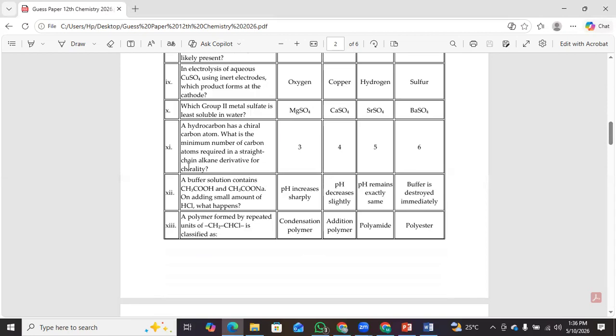Number 11: a hydrocarbon has a chiral carbon atom. What is the minimum number of carbon atoms required in a straight chain alkane derivative for chirality? Number 12: a buffer solution contains CH3COOH and CH3COONa. On adding a small amount of HCl, what happens?